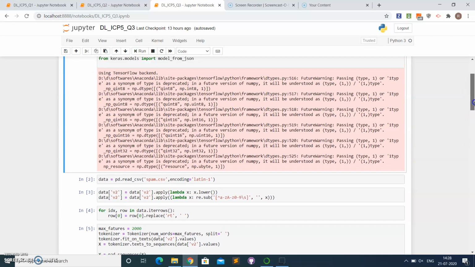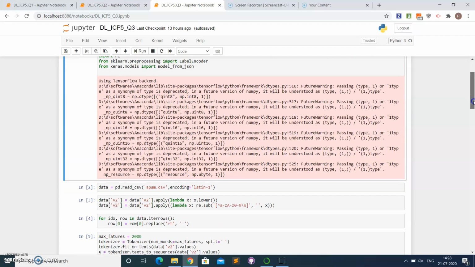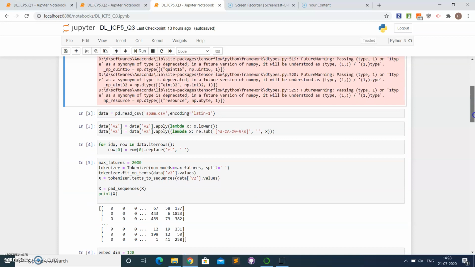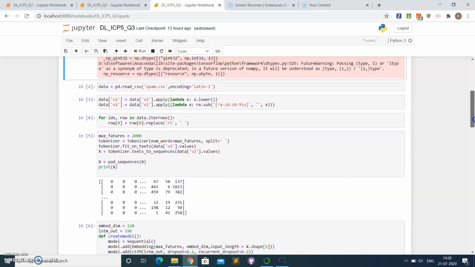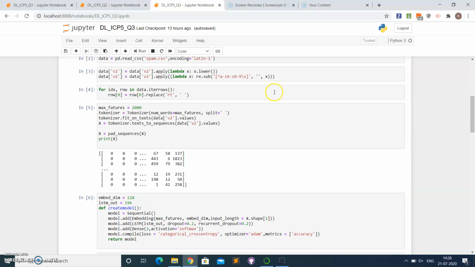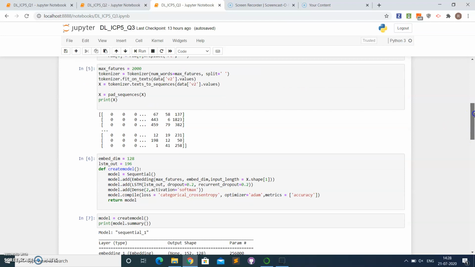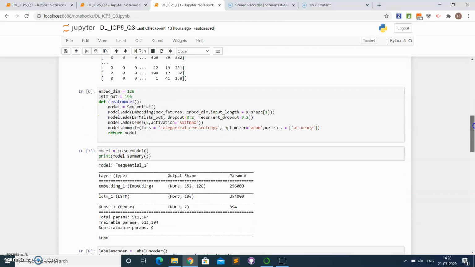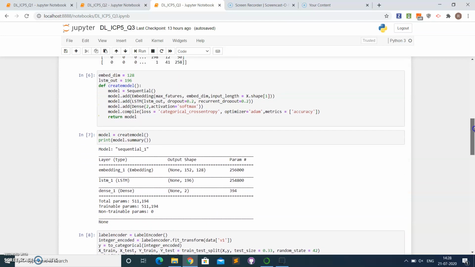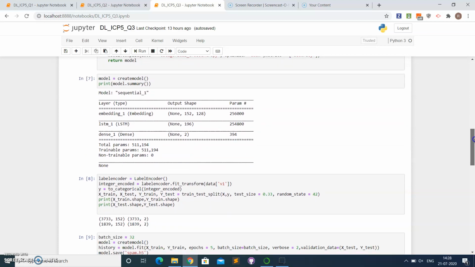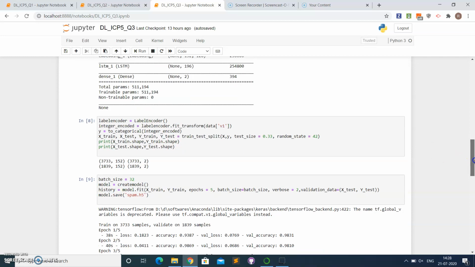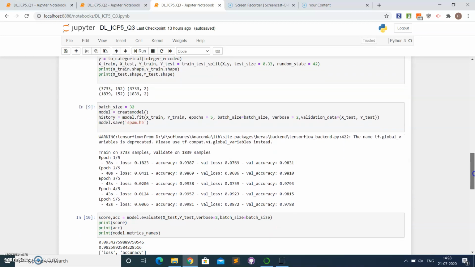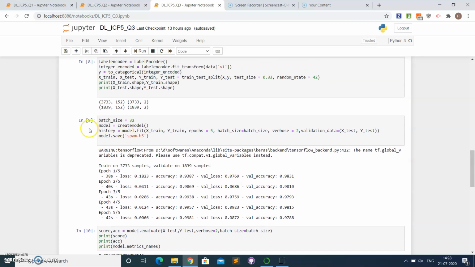Next, coming to question 3. Here in question 3 we are using the spam dataset, spam CSV, where again we are converting this data to lowercase and then removing the special characters, and then setting the maximum features, tokenizing, padding, and then creating the model with the same things. Then we are printing the model summary, and label encoding the same thing, and we are setting the batch size and creating a model.